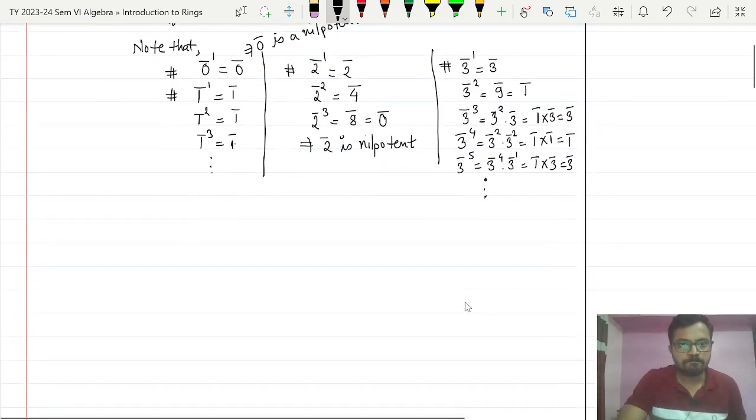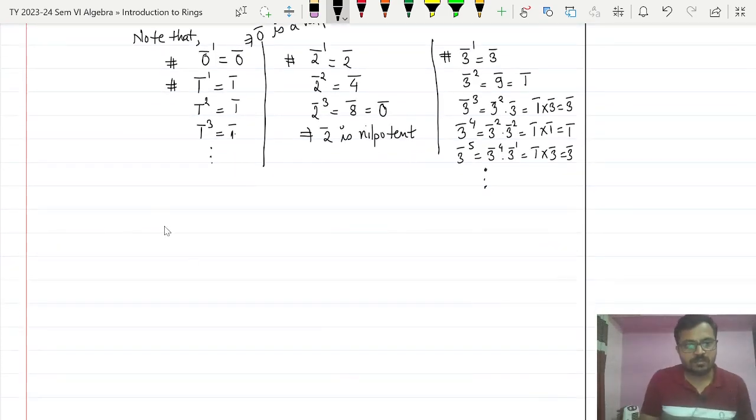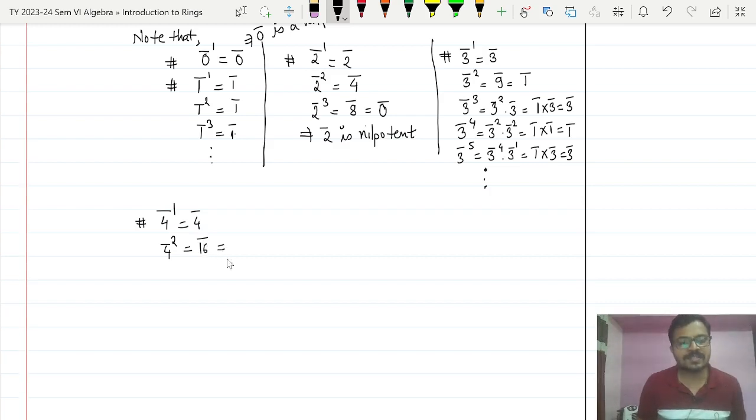Now let us check the next one, 4 bar. 4 bar raised to 1 is 4 bar, and 4 bar raised to 2 is 16 bar. But what is 16 bar in Z8? That is 0 bar. So there exists a positive power of 4 bar, that is 2, such that 4 bar raised to 2 is equal to 0 bar. Therefore 4 bar is nilpotent.